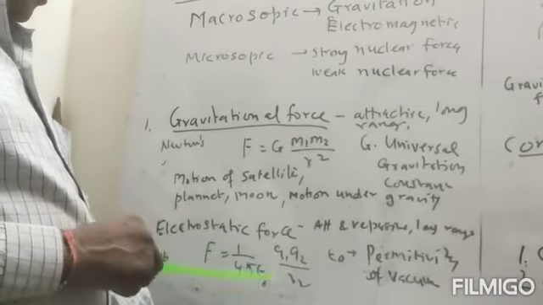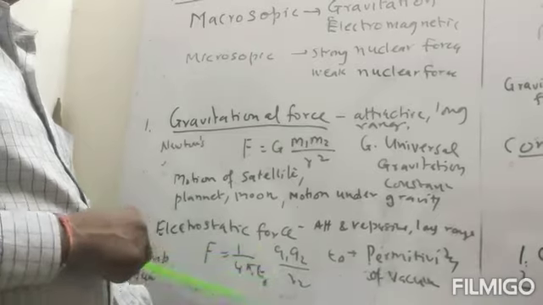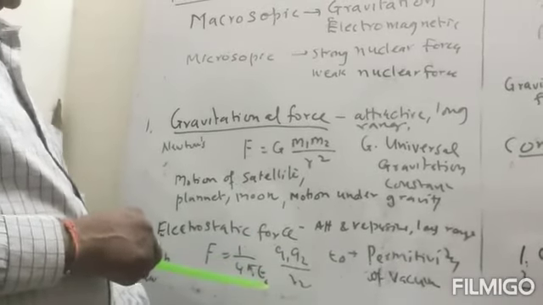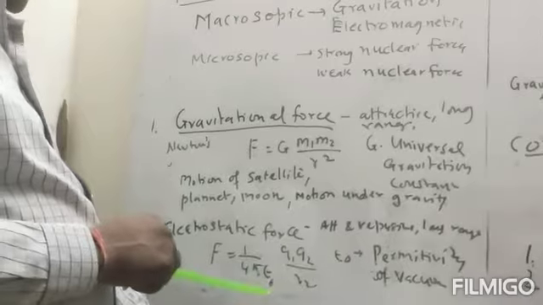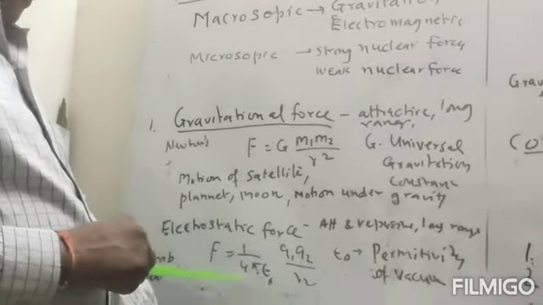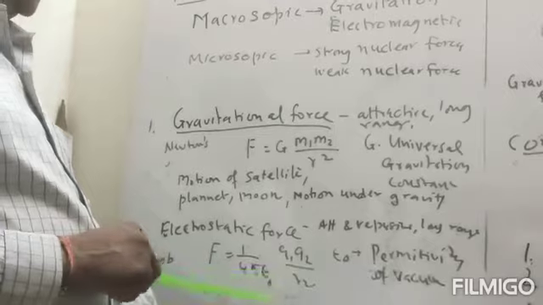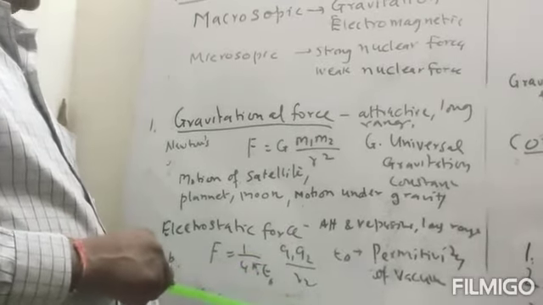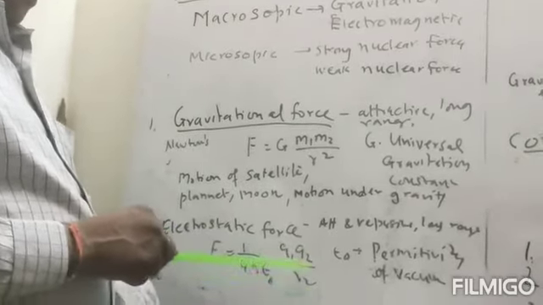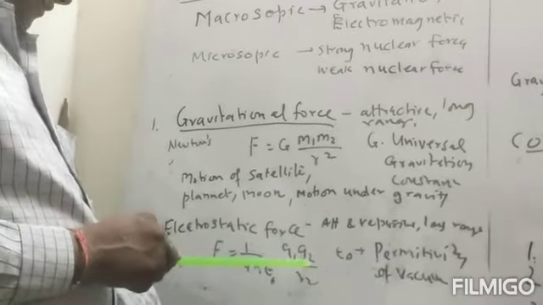The proportionality constant is 1 by 4 pi epsilon 0, and here epsilon 0 is the permittivity of the vacuum or free space, and the value of 1 by 4 pi epsilon 0 is 9 into 10 raised to 9 newton meter square divided by coulomb square.